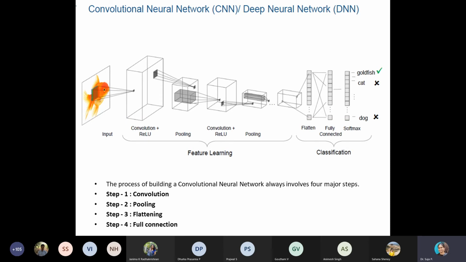Okay, so the first part, from the input extracting the features, is called feature learning. Why is it not called feature extraction? We are extracting features, and the reason we associate the term learning here is that we are making the network learn the target object from the extracted features, a mapping we are trying to do.